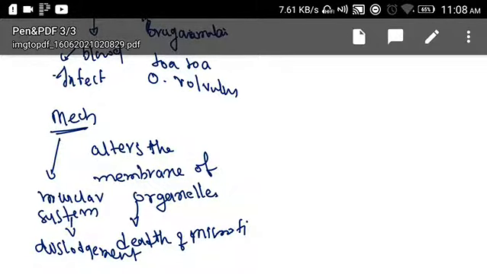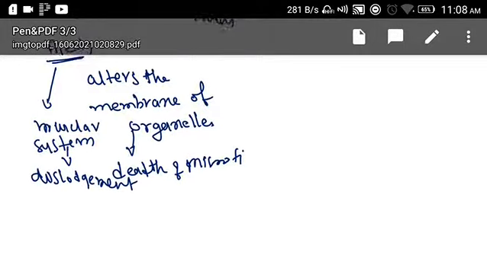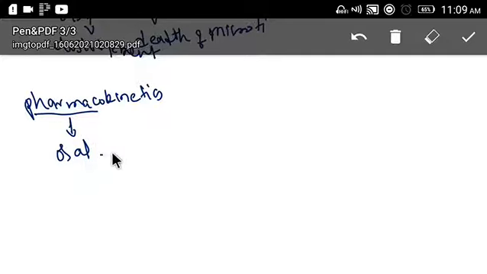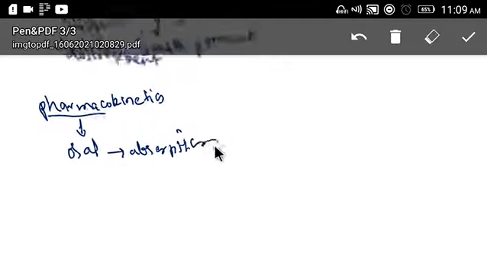Before going to uses, let's understand the pharmacokinetics. This carbamazine gets absorbed into the body when it is given orally. That means oral absorption.